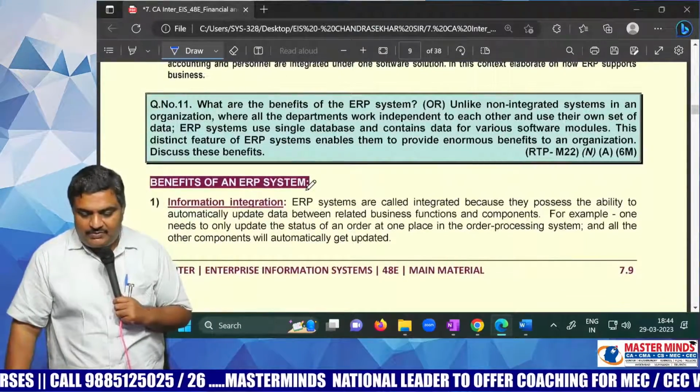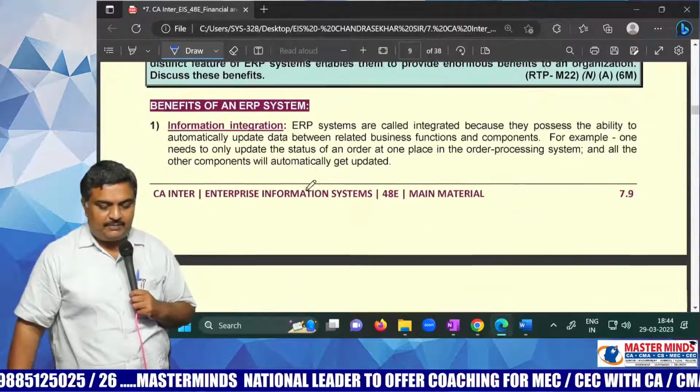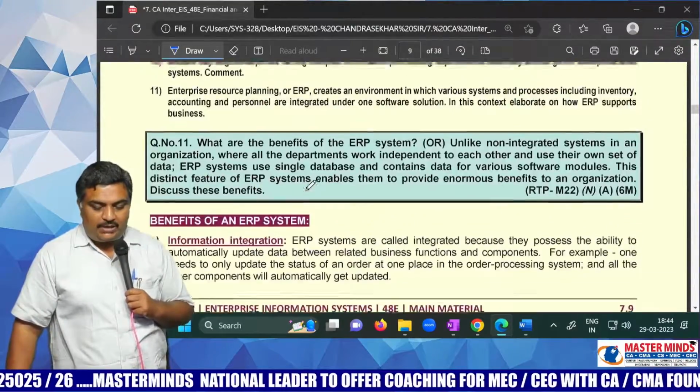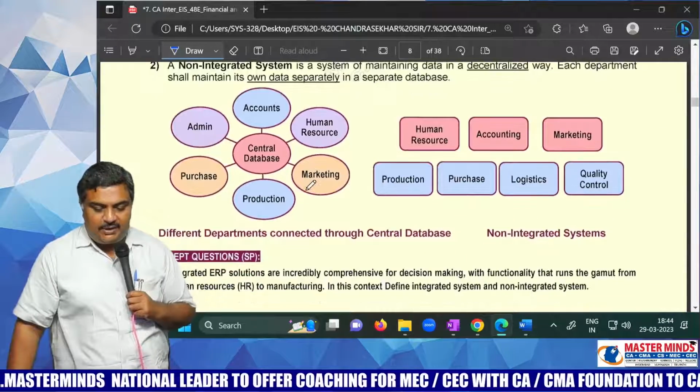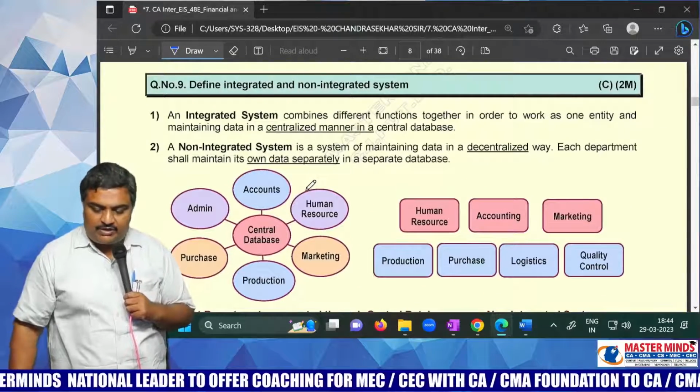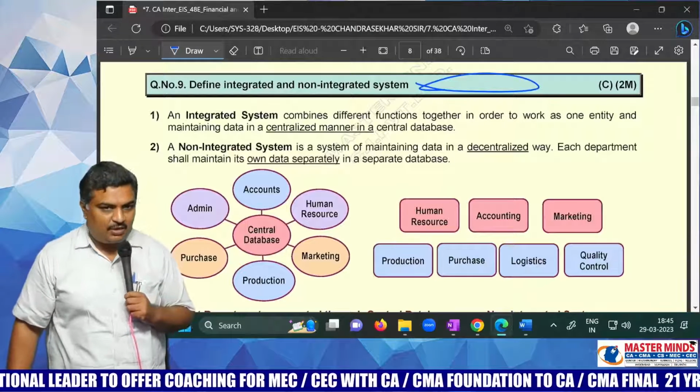And now comes the killer question: what are the benefits of ERP systems? Just now I told you, what are the benefits of ERP systems? If you want to study the benefits of ERP systems first, even though this question is not asked in the examination, you should study it. Otherwise, you will not understand the concept.